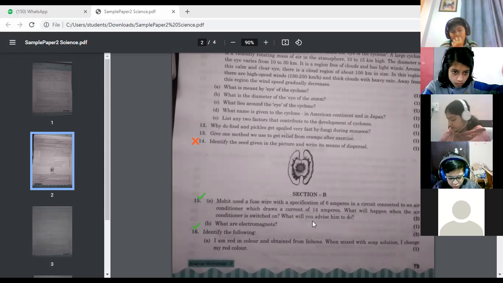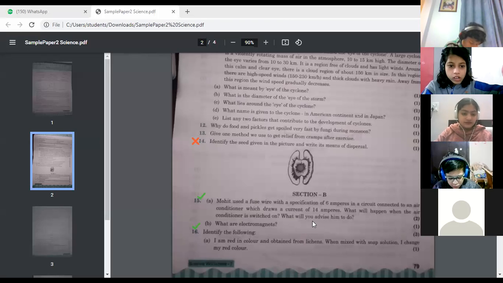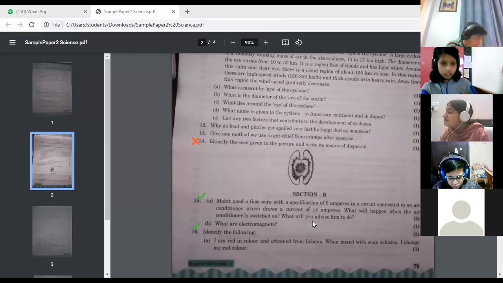After that, what are electromagnets? Yes, Tanvi, give the answer for this question. 15B, what are electromagnets? Okay, Vansh Sharma, first you give, then Tanvi will give. Ma'am, when the electric current is flowing, and when the switch is off, then the coil loses its magnetism. So, ma'am, such coils are known as electromagnets. Okay, yes, Tanvi, kindly tell what are electromagnets?